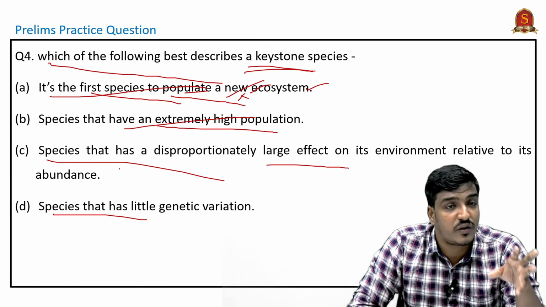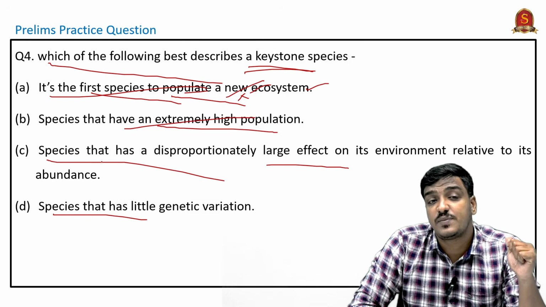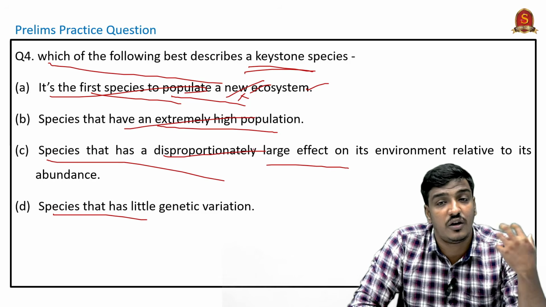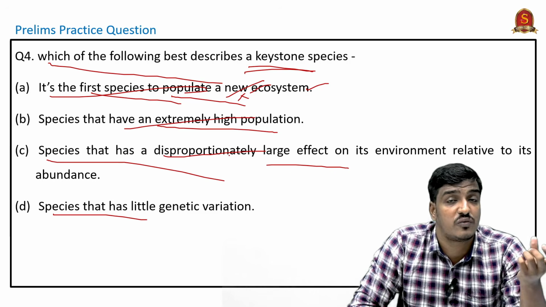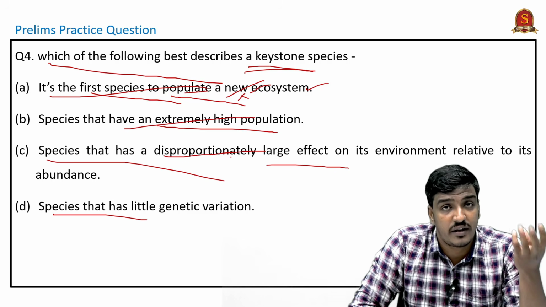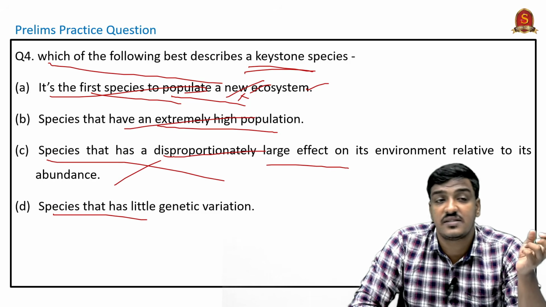The answer for this question is the species that has a disproportionately large effect on its environment, as it has more influence over the environment it is present in. So the answer C is the correct answer.